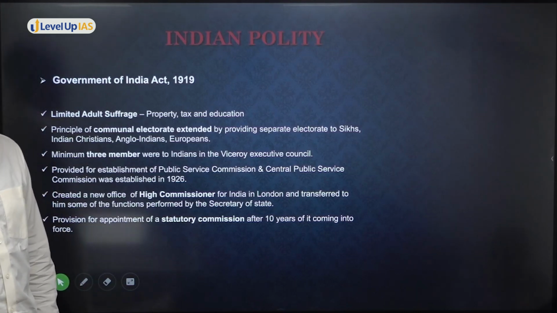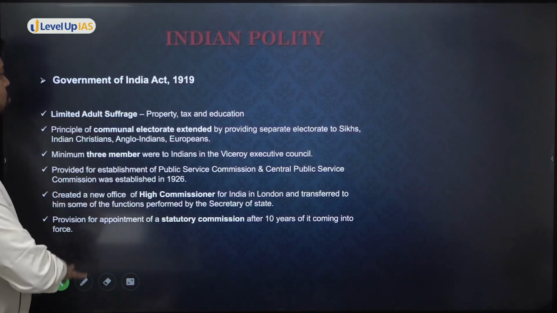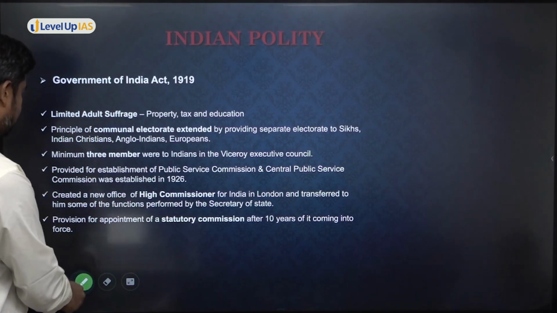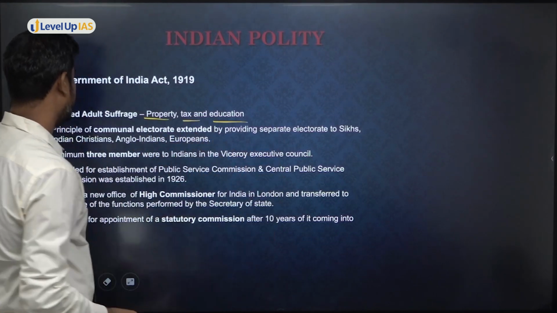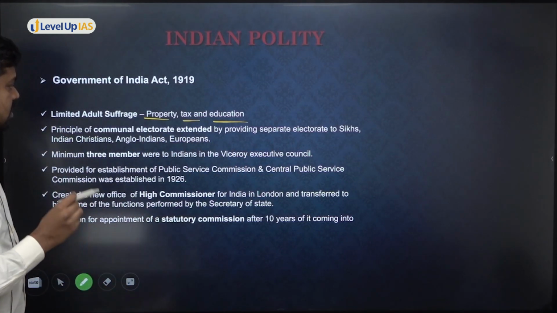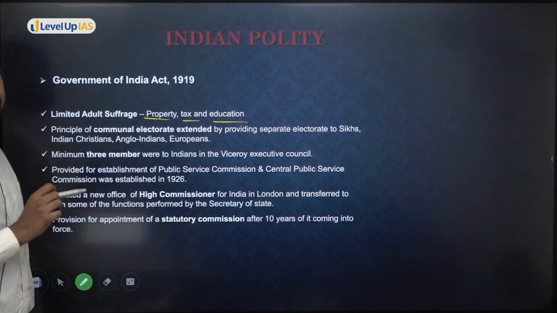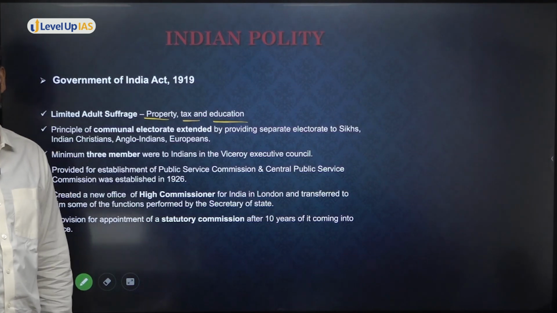1919. Try to remember that. Okay. So in addition to that, a few more things. Here also there was limited adult franchise based on property, tax, education, and all those things. And the most important thing is here they extended the principle of communal electorate.